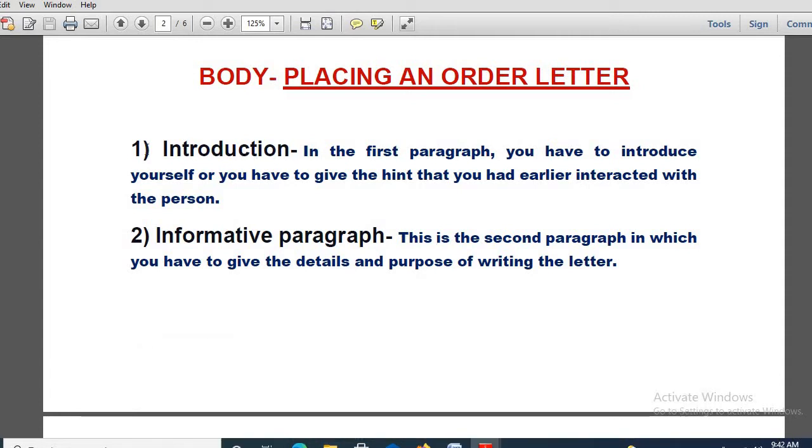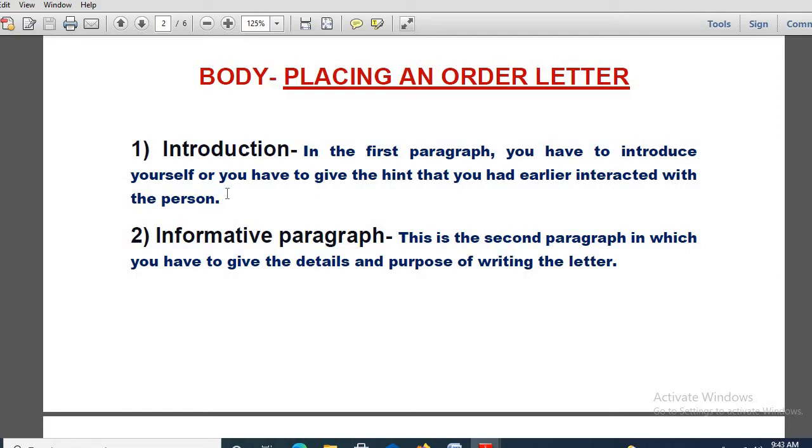See, first of all, in the body you have to know something about the introduction. What you have to write, how you will introduce or how you will start. In the first paragraph you have to introduce yourself, or give the hint that you had earlier interacted with the person. In a business, professionalism is maintained, and the letter, as I told you, is written in a very serious manner, polite manner, yet in a very serious manner.